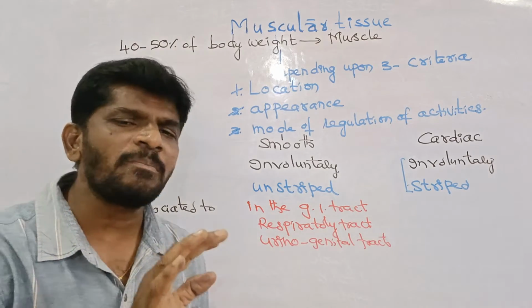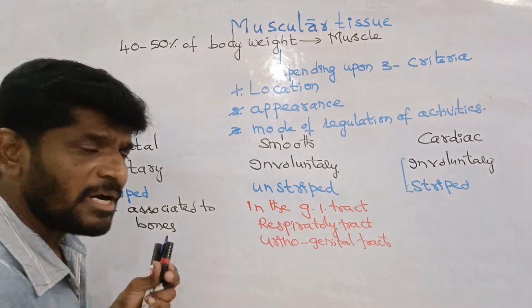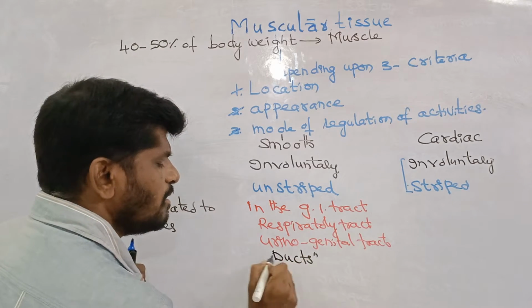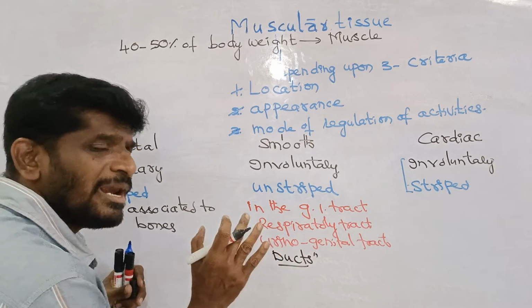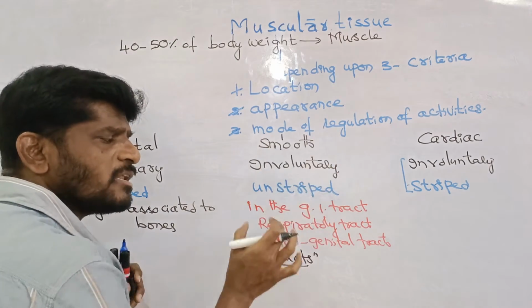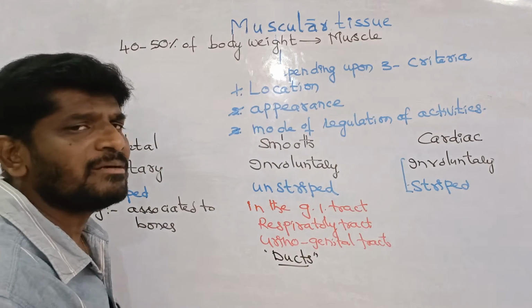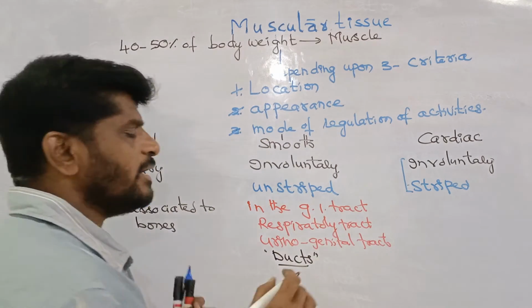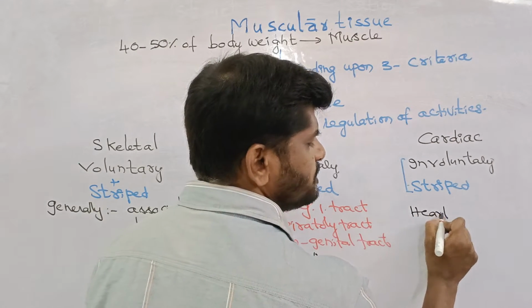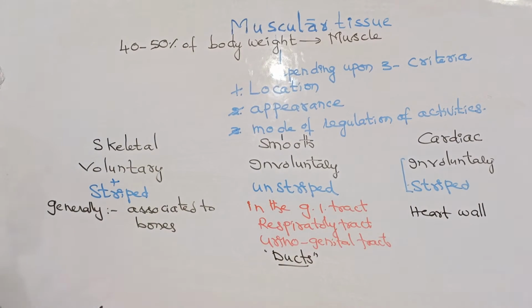Generally, smooth muscles are present in the ducts. All ducts, like the blood vessels also. The ducts are lined by smooth muscle. The gastrointestinal tract, respiratory tract, and urinary tracts are lined by, covered by, supported by the smooth muscle. Cardiac muscle is generally present in the heart. Heart wall consists of the cardiac muscle.